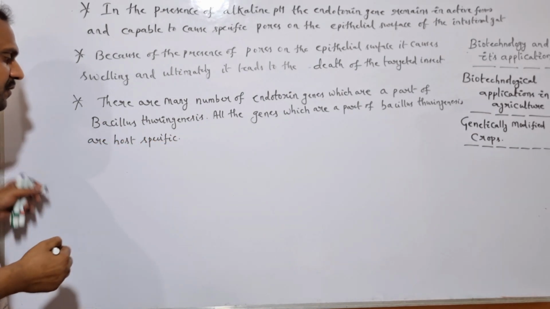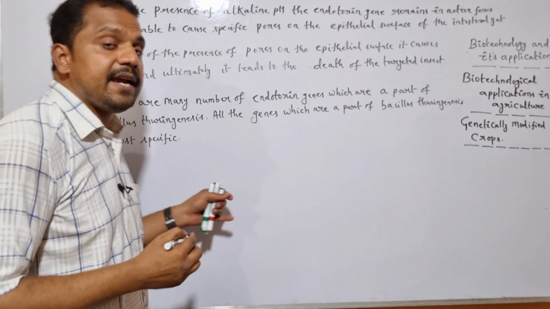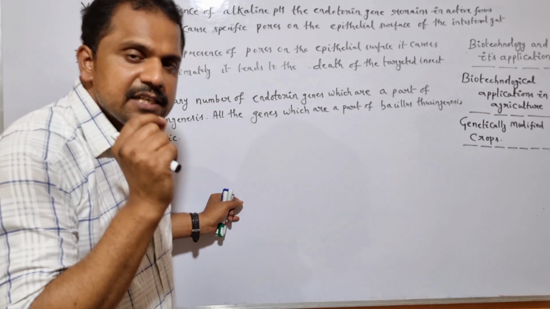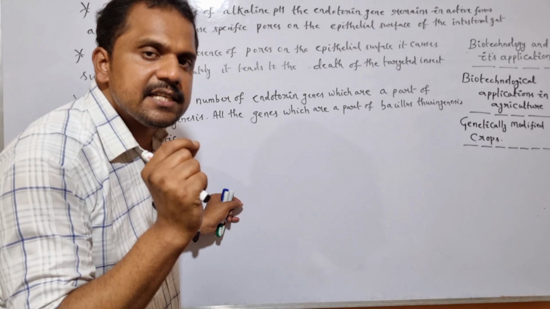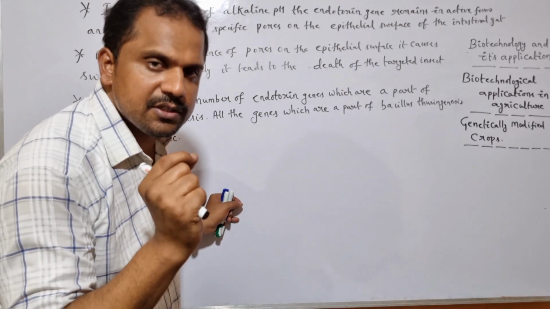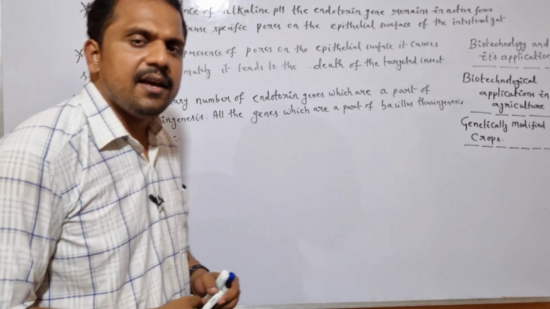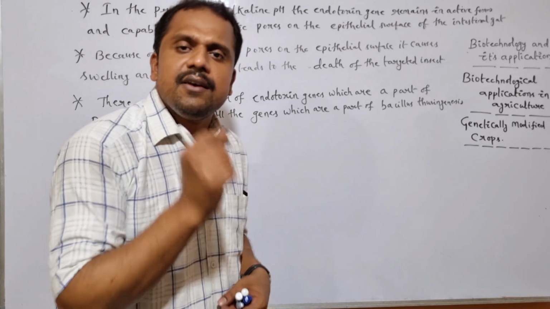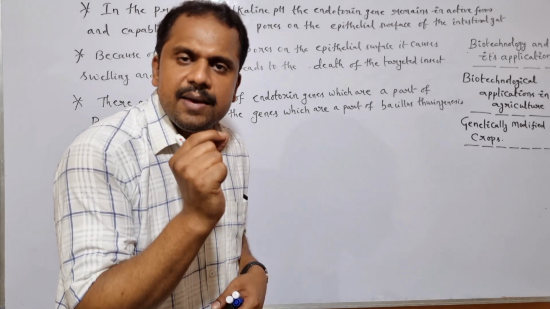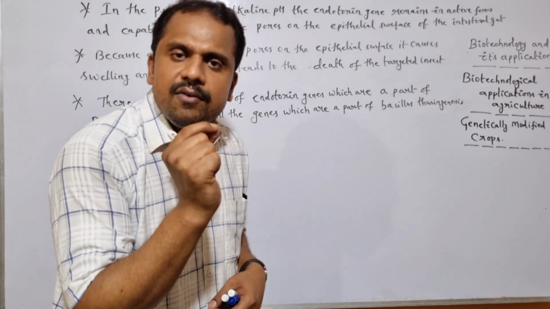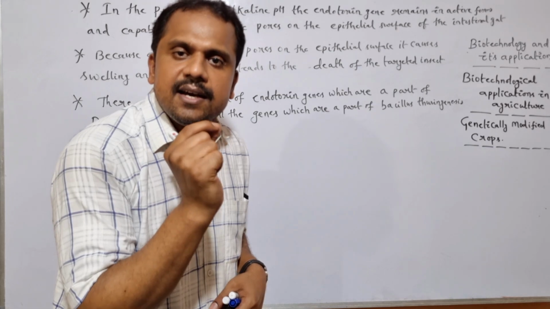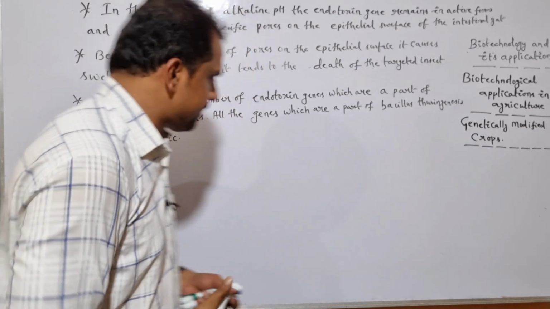So here, according to the desirable host plant, the endotoxin gene is successfully isolated and transferred to the specific host plant. And most commonly, all the endotoxin genes which are a part of the specific Bacillus thuringiensis are encoded by a specific gene termed as cry genes. Is it clear?